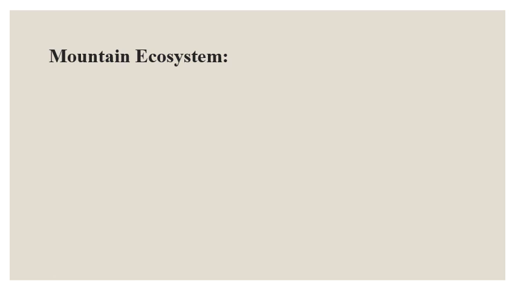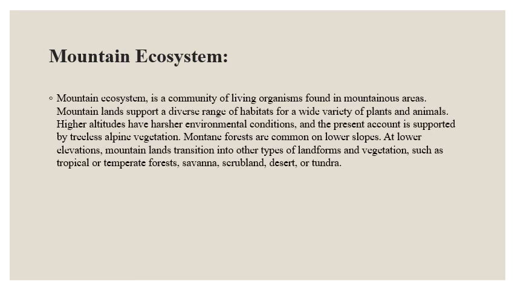Mountain ecosystem. Mountain ecosystem is a community of living organisms found in mountainous areas. Mountain lands support a diverse range of habitats for a wide variety of plants and animals. Higher altitudes have harsher environmental conditions, and the area is supported by treeless alpine vegetation. Mountain forests are common on lower slopes.